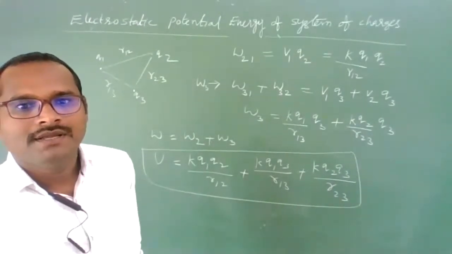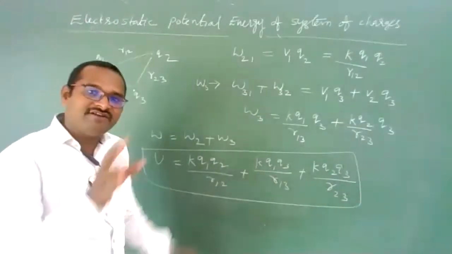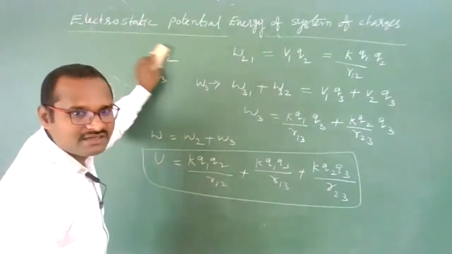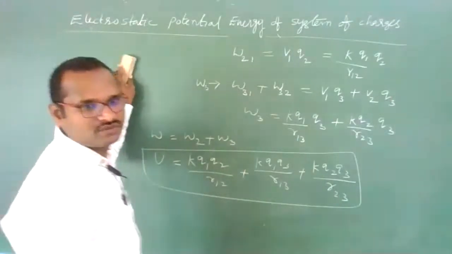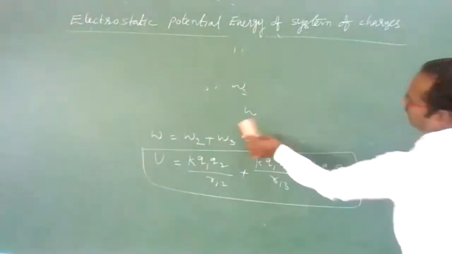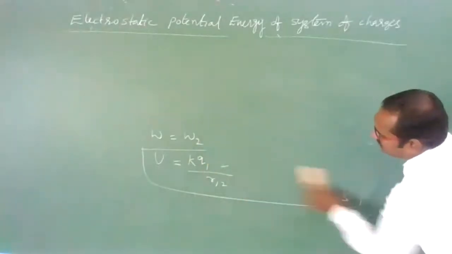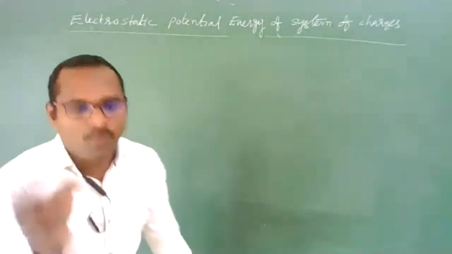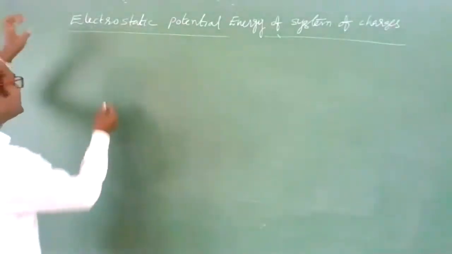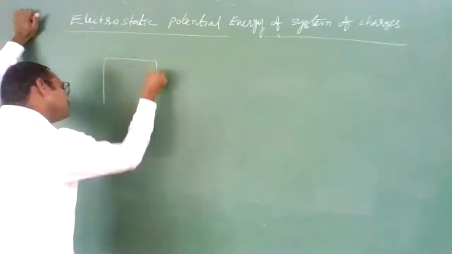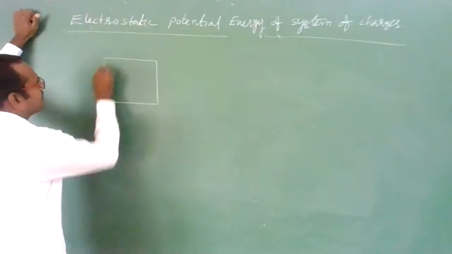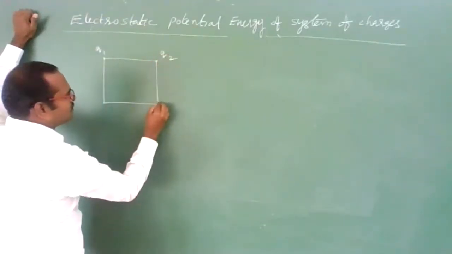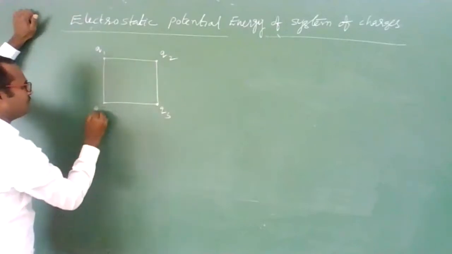Now let us find what we will get for 4 charges. Clear, students? Let us find the electrostatic potential energy for 4 charges. Let us keep the 4 charges at the 4 corners of a square. Let us suppose here there is a square. Here a charge Q1 is there, here charge Q2, here charge Q3, here charge Q4.